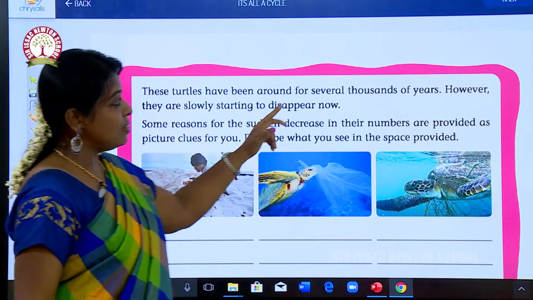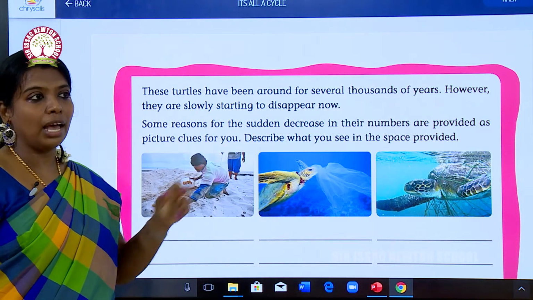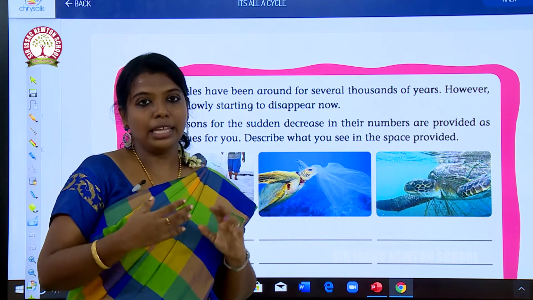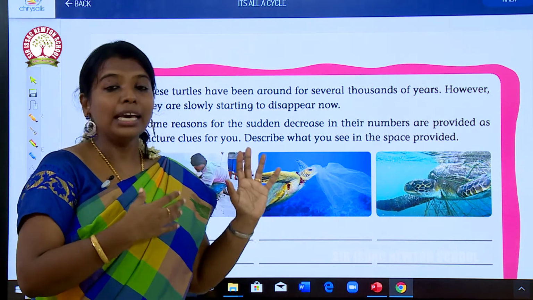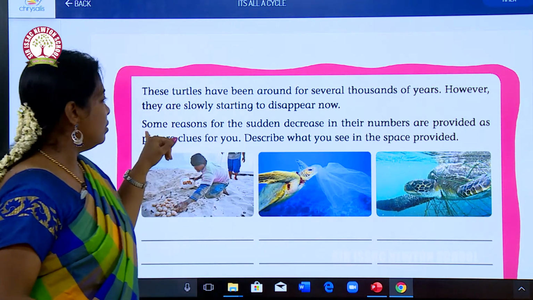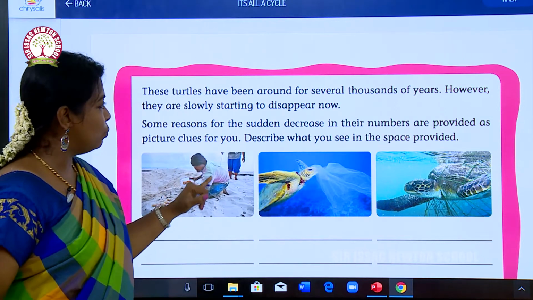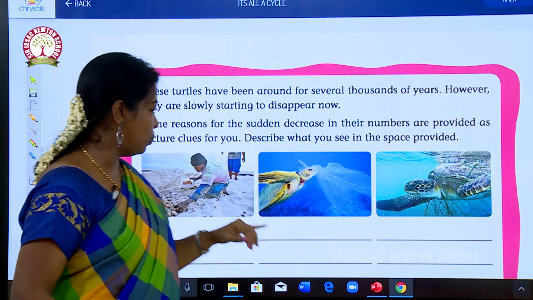These turtles have been around for several thousands of years. However, they are slowly starting to disappear now. As I have told you earlier, they are becoming an extinct, endangered creature. Some reasons for the sudden decrease in their numbers are provided as picture clues for you. Describe what you see in the space provided.